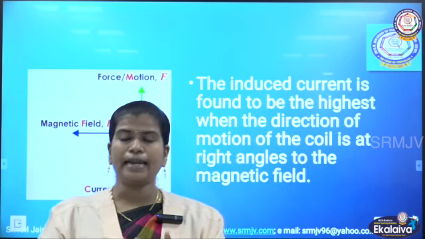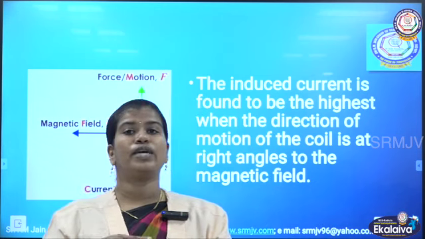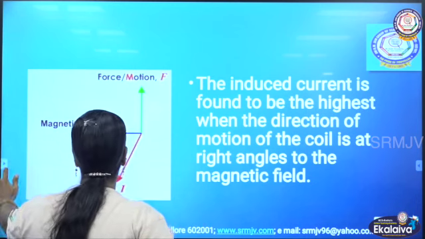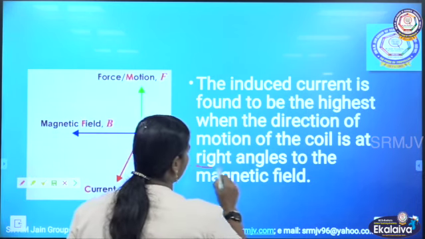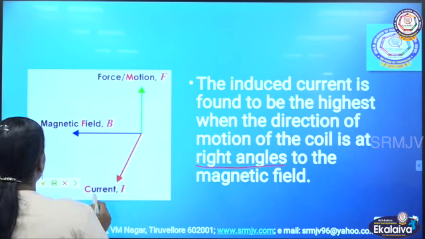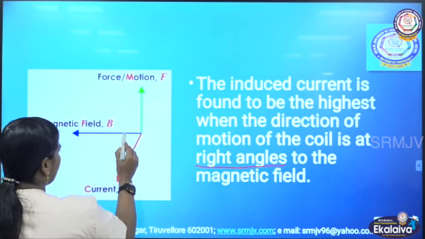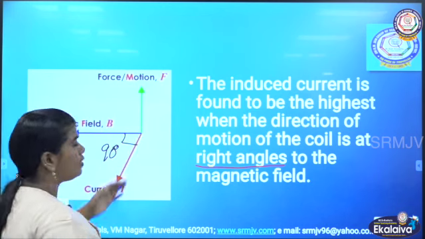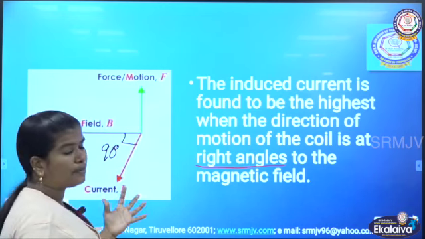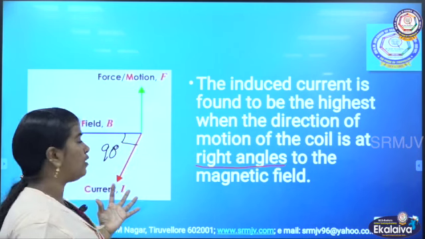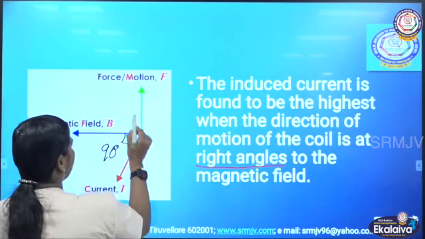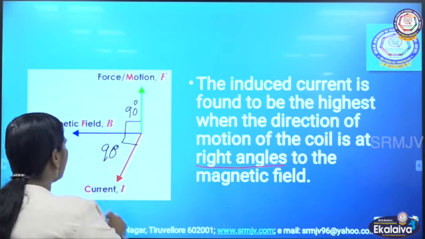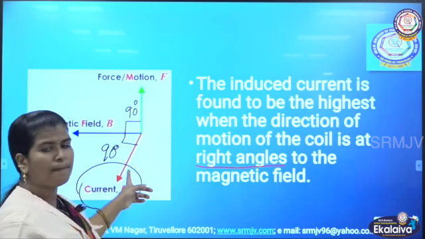When the force and the magnetic field are perpendicular to each other, that is, at right angle, which means 90 degrees, the force which is exerted will be at maximum. That is in the case of Fleming's left hand rule. And here the magnetic field and the force are at 90 degrees, so the current induced over here will be maximum.